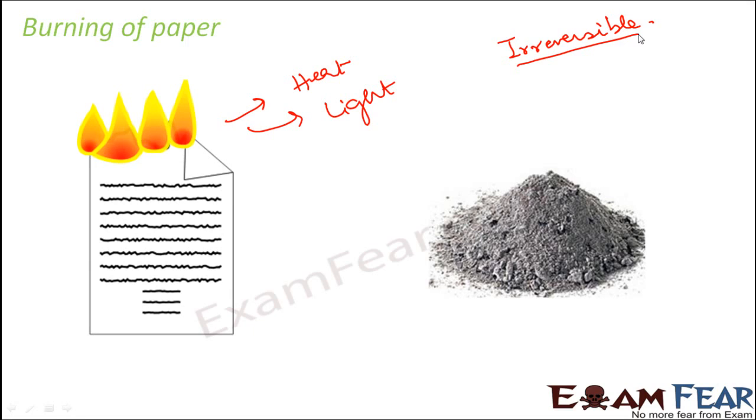But if you compare it with tearing paper into pieces, when you tear the paper into different pieces, that is a physical change, because in that case the change is only with respect to the size and shape of the paper, but the chemical composition of the paper still remains the same. That is why that is a physical change. But in this case, since the chemical composition also changes, it is a chemical change.